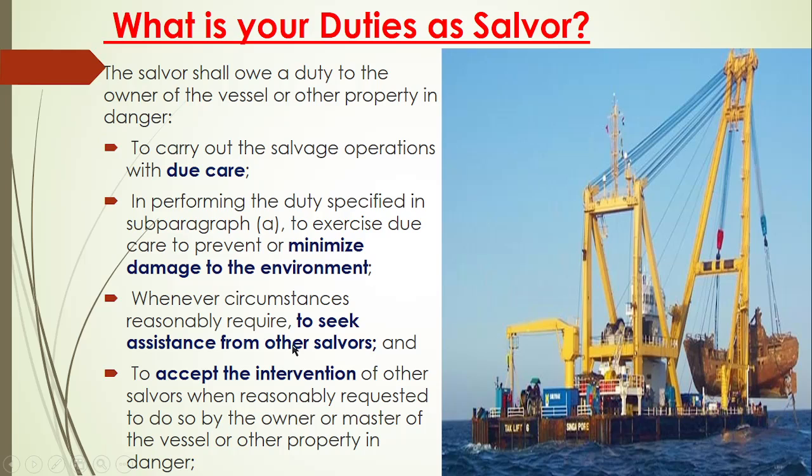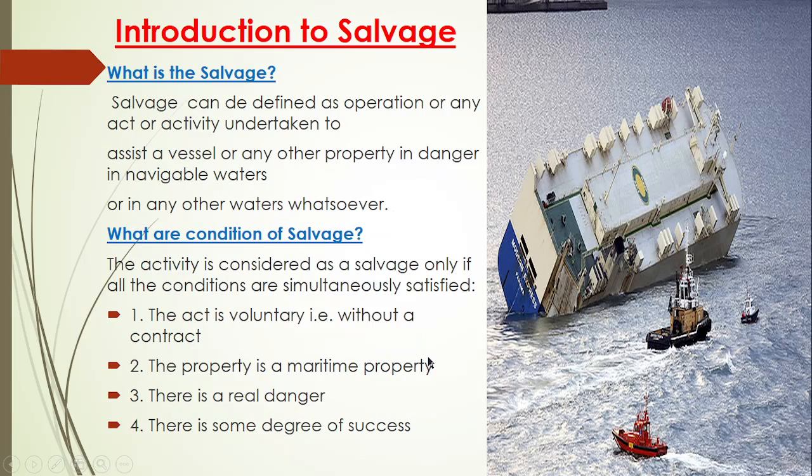The third thing is that whenever the circumstances reasonably require, you should seek assistance from other salvors. It means that as a salver, if you rescue a ship, you will be given a reward. So sometimes what happens is that a salver has gone alone to save a ship. Now you see that you are unable to save the ship, but you are taking chances that if I am able to save the ship, I will be eligible for a fat reward.